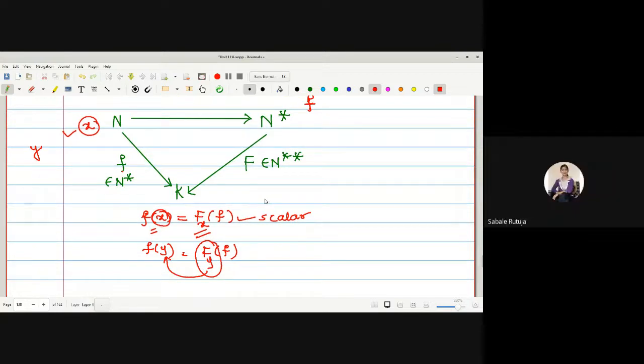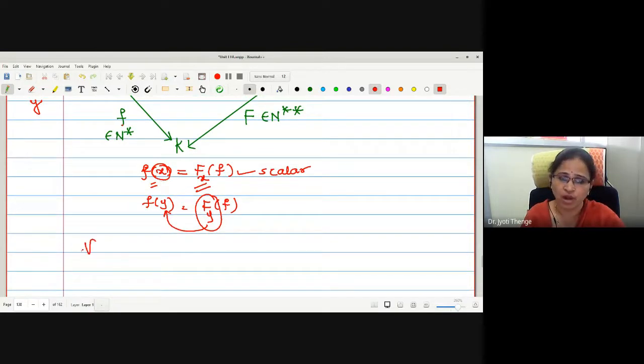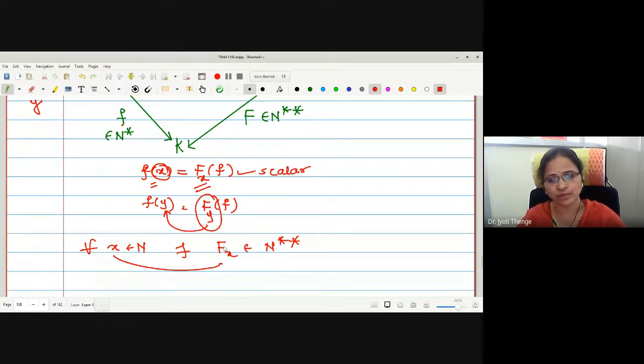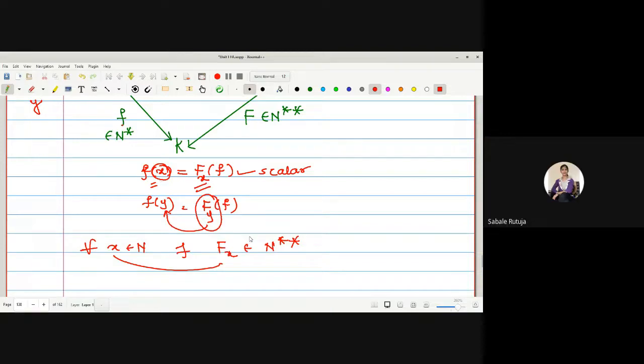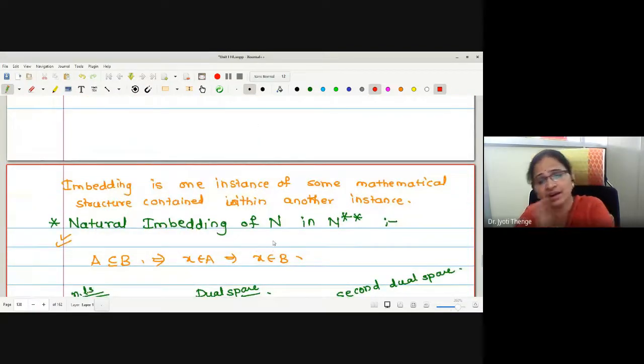For all x in N, there exists a functional F_x in N double star. This is the relation now between the elements of N and N double star.